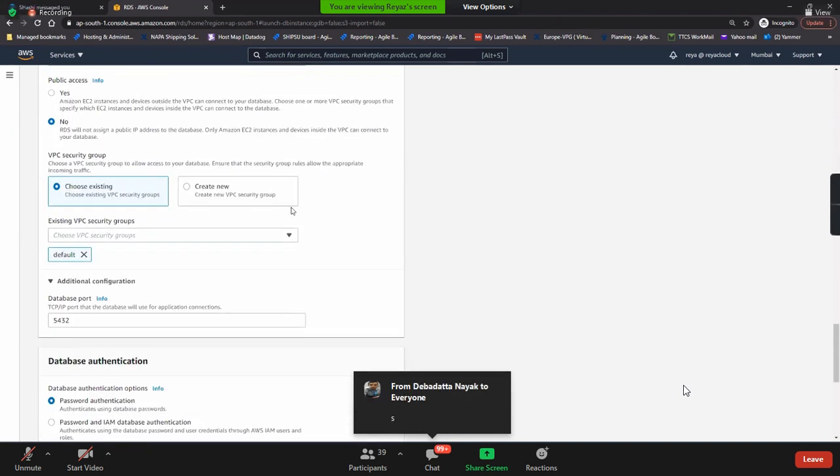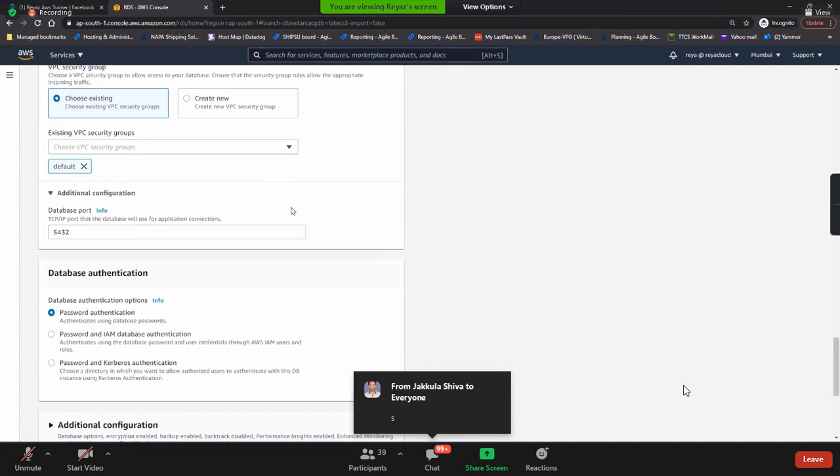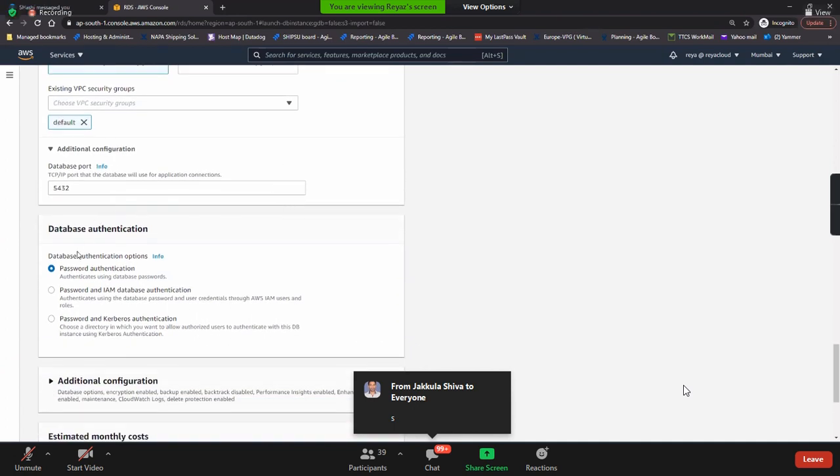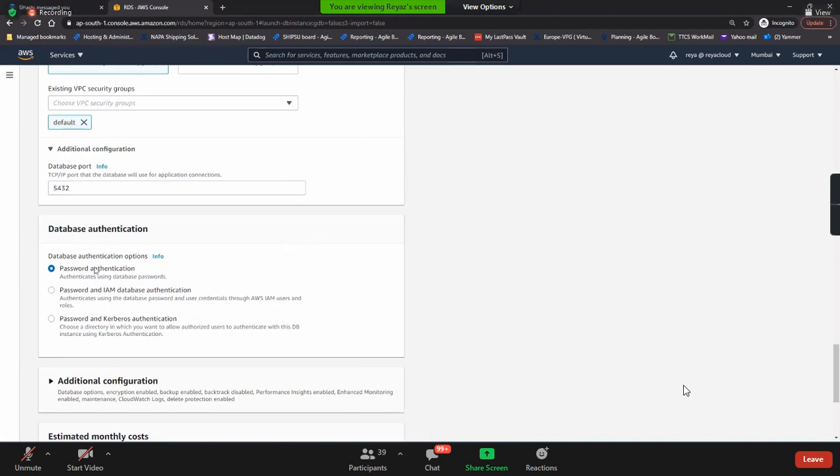Nice. Let's go to database authentication. Database authentication here is, guys, database authentication. On the top, we have again Postgres and root 123456, username and password. So you can go with the normal database password that we have given here. And also you have an option called going with the IAM database authentication.